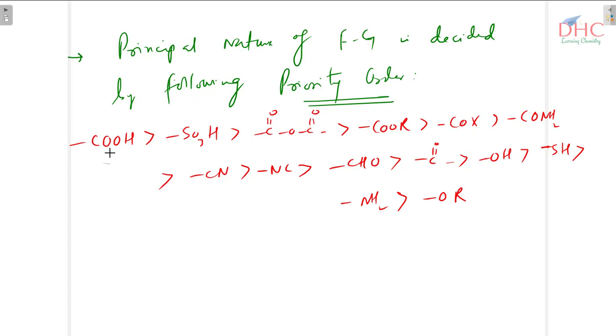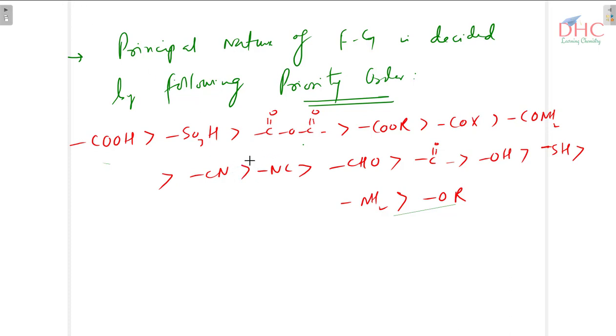So for this it is oic acid, for this sulfonic acid, for this oic anhydride, then oate for ester, oyl halide, amide. Then there is nitrile, isonitrile, al, one, ol. Then you have thiol, amine, and lastly alkoxy. So what will be their names when they act as substituents, or we can say when they will be prefixed?